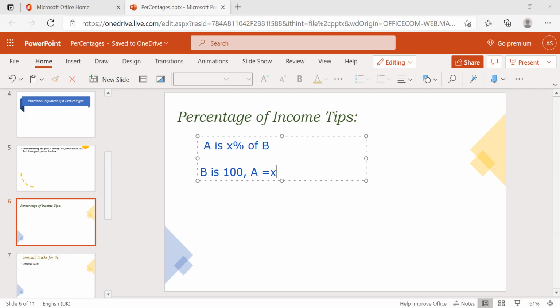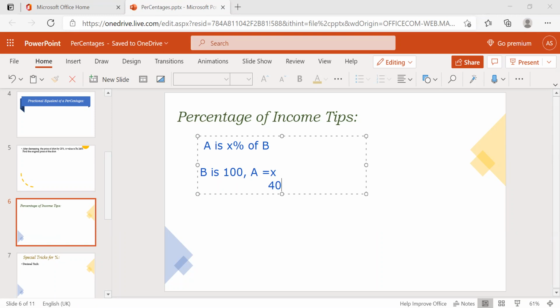Suppose they ask A is 40% of B, and B is 100. What's 40%? It's nothing but 40 only, right? So whenever they ask A is X percent of B, where X is an unknown number, if B is 100, A will be the same X value.